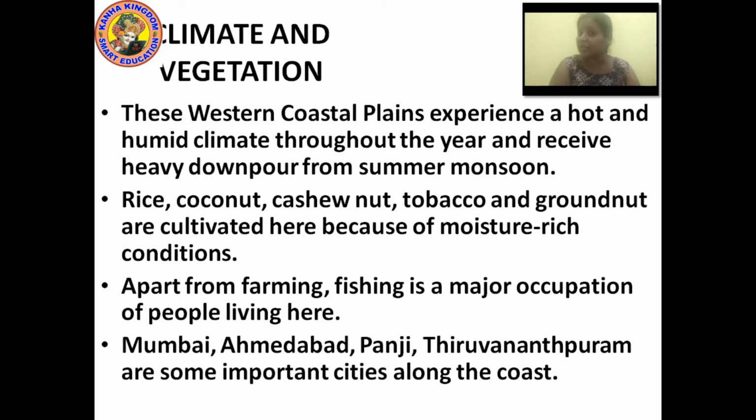And why are they cultivated? Because of moisture-rich conditions. Okay, now apart from farming, what is the other major occupation of the people here? Fishing. Okay, and name the cities which are very important in the western coastal plain, like Mumbai, Ahmedabad, Panaji, Thiruvananthapuram. So you have to learn the spellings of the cities properly. So these are the climate and the vegetation of the western coastal plains.